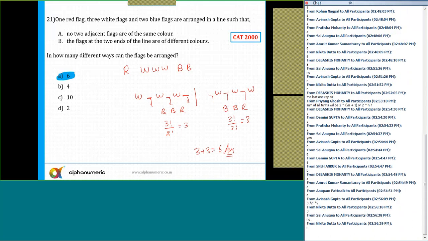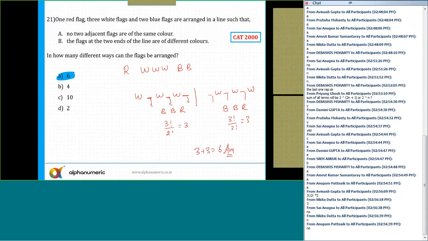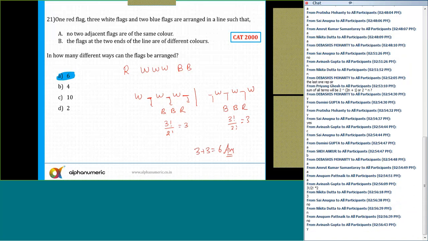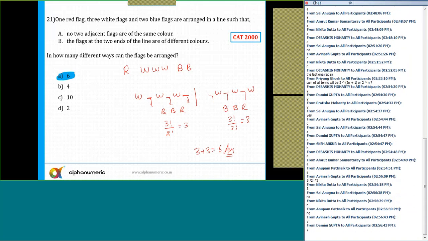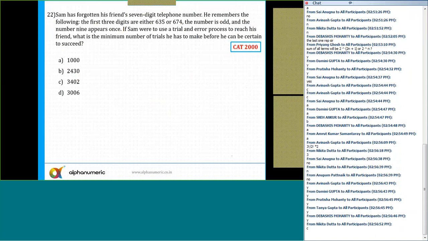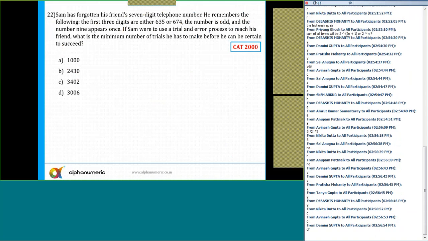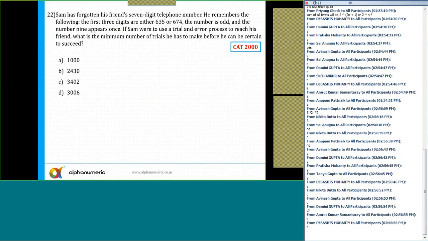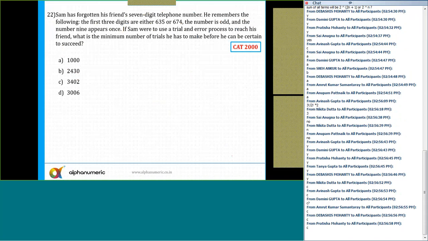Any doubts to anyone now? So should I move to the next question? Aditi, Akash and everyone? All right. What is the answer for this particular question? An interesting one. Nikita is saying option C, Damini is saying C. Okay, most of you have got it right.